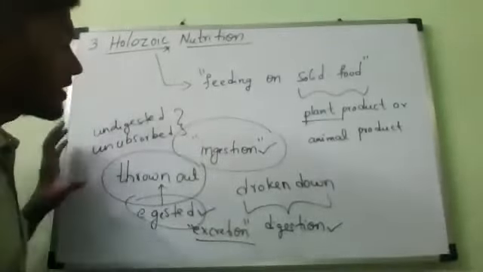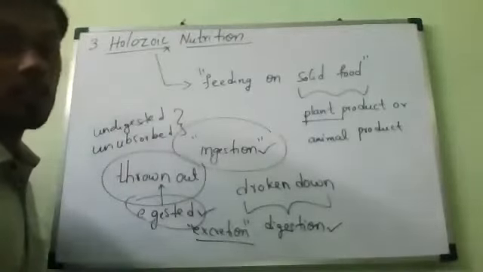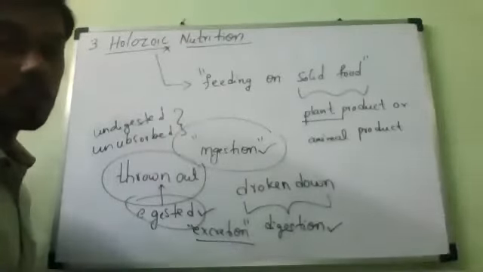Now from all this, we can make a definition for holozoic nutrition.